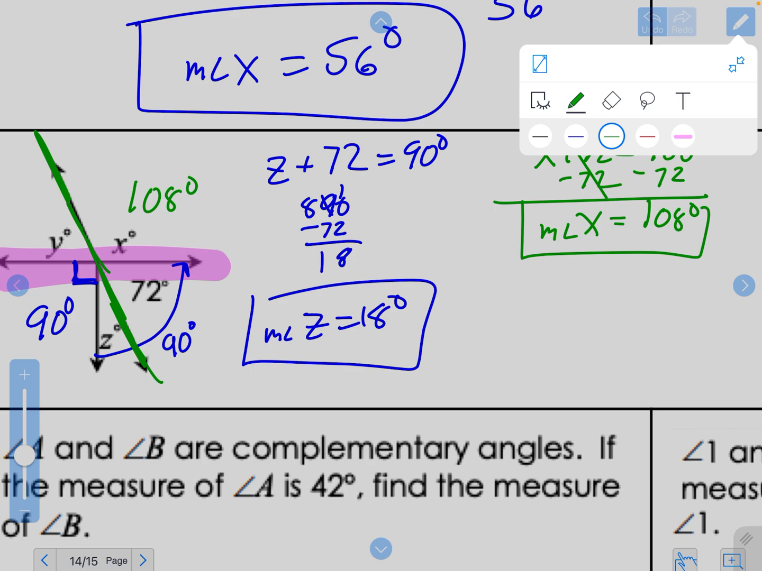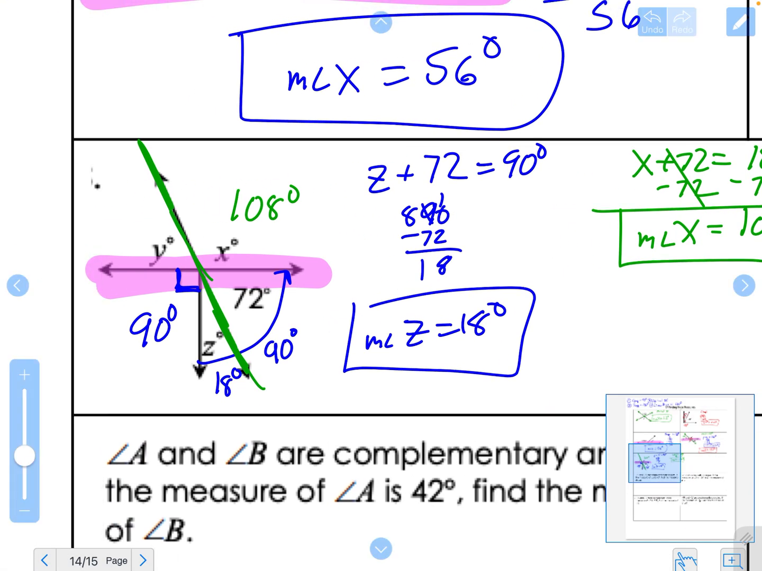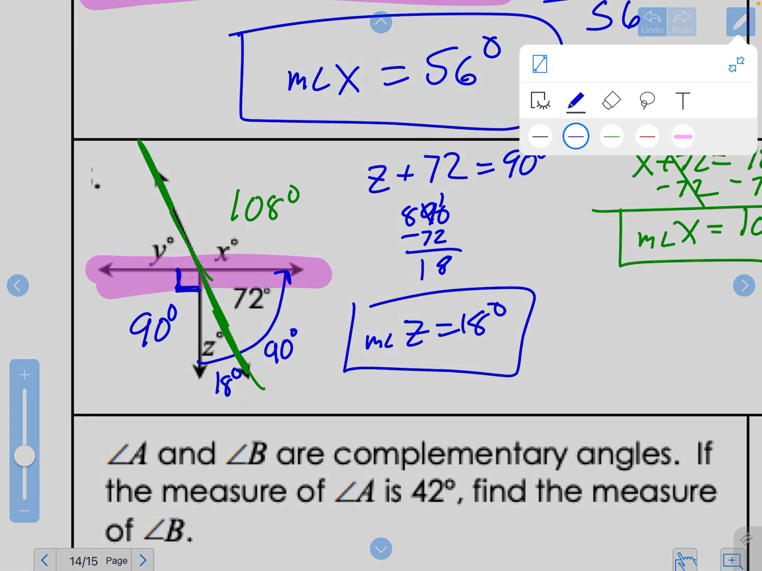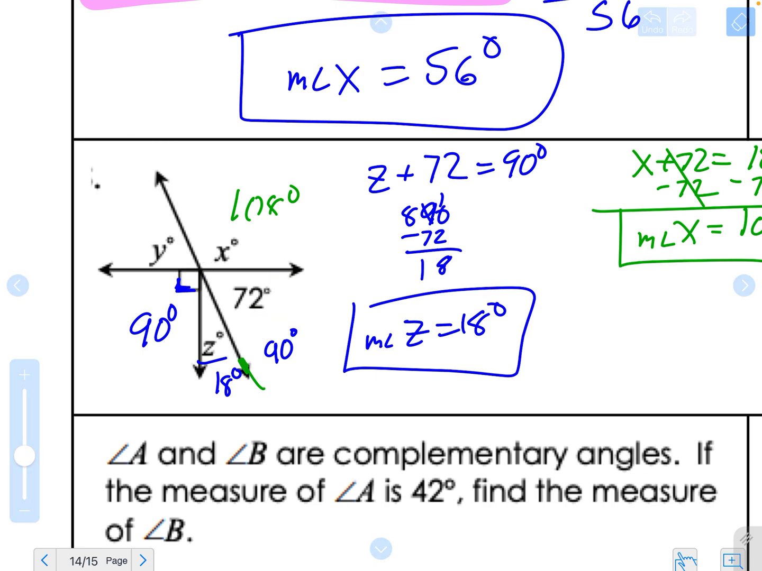Z, I said, was 18 degrees. And so now we've got a couple of different ways that we can break what's left down. I'm going to erase some of this here so I can draw again. I'm going to try and leave how big the angles are. So you can see this a couple of different ways.